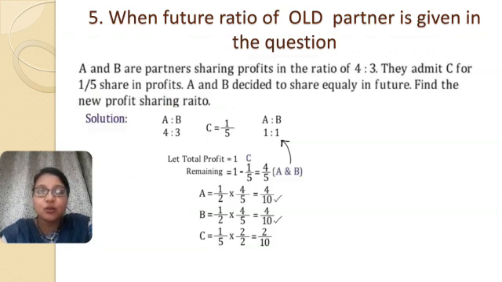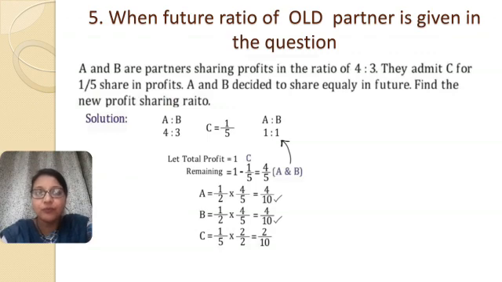So you can see in the question that C's share is fixed. He is going to take 1 by 5th share of profit. Now A and B decided to share equally in future. That means whatever is C's share, when he takes away his share, whatever is remaining will be divided between A and B equally. And you need to find out the new profit sharing ratio.